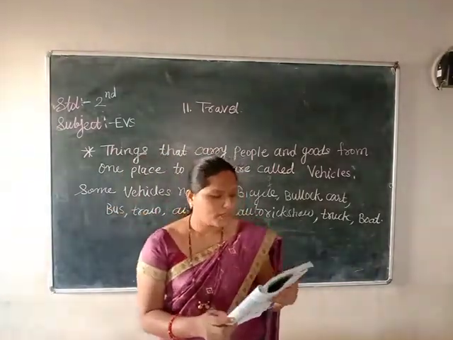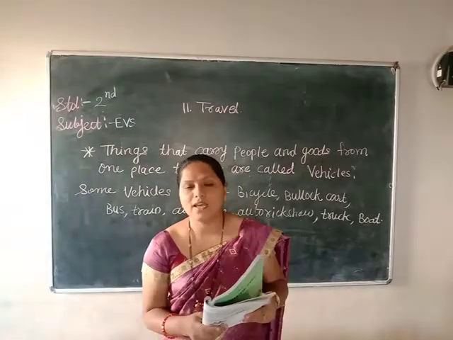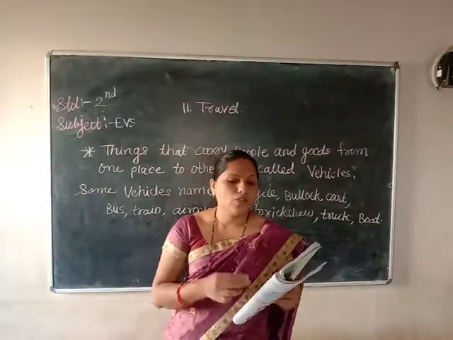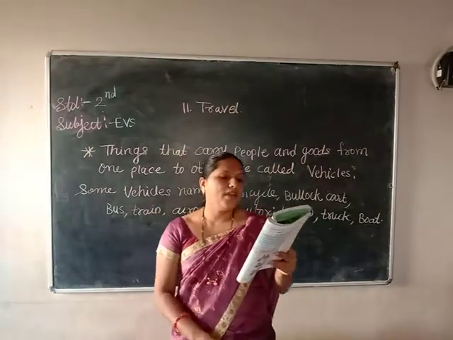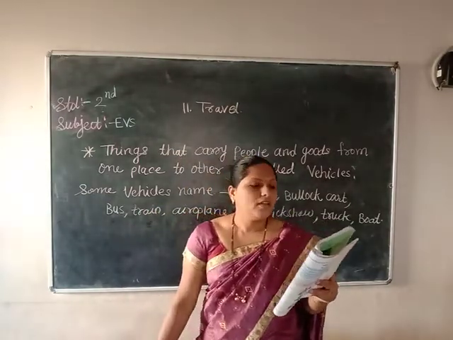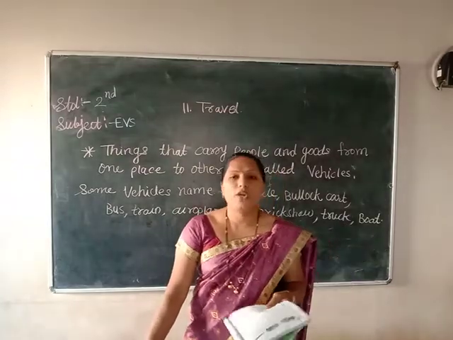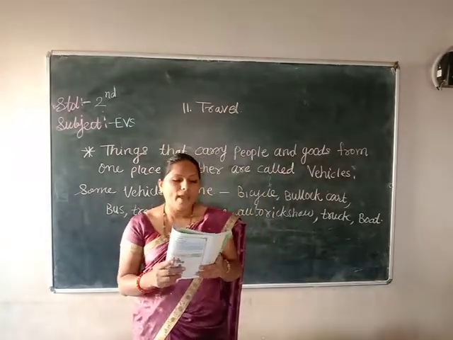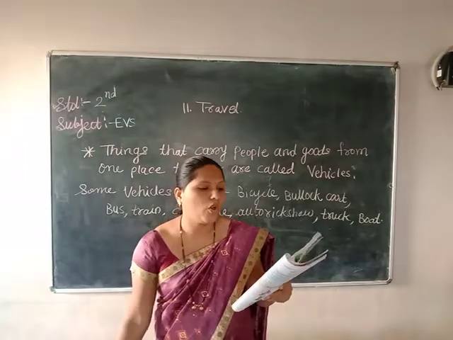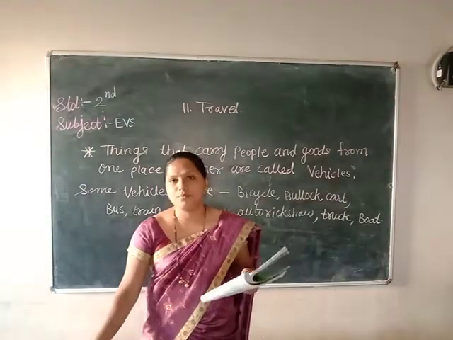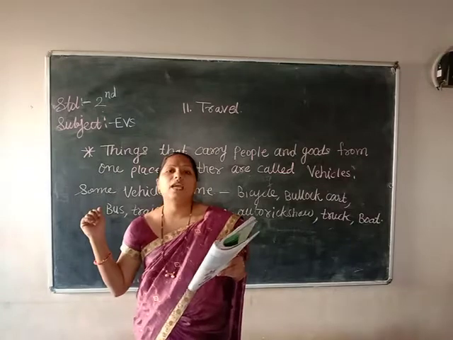Last, Who Am I, solve the puzzles. They are given 3 puzzles. You have to identify which vehicle each one is. I can fly though not a bird. I do shine but I am not a star. Though I have wheels, I am not a car. I am very fast, but not a cheetah. Who am I? The answer is aeroplane.